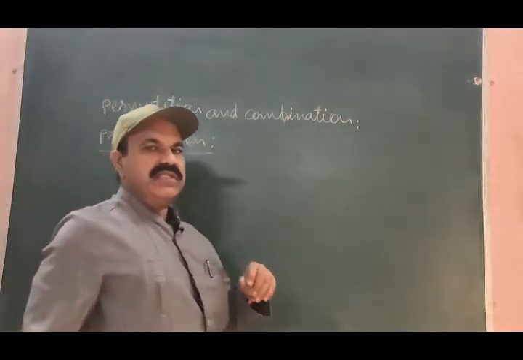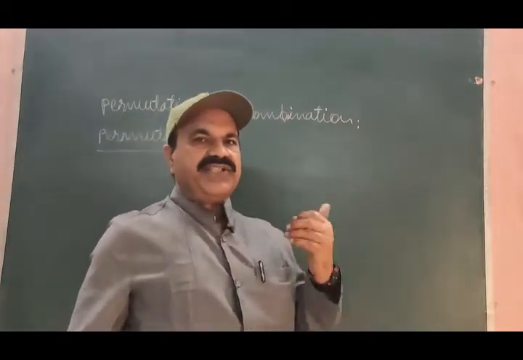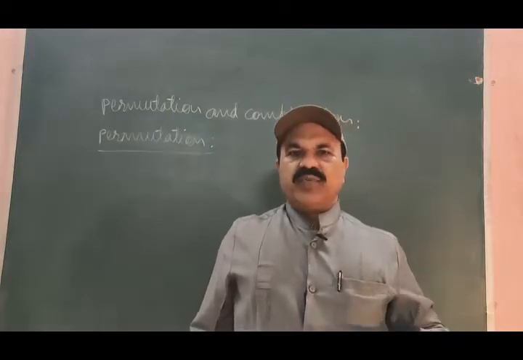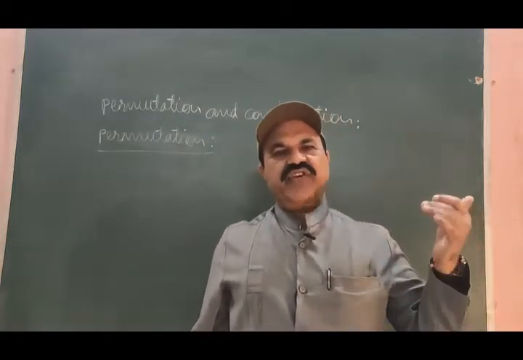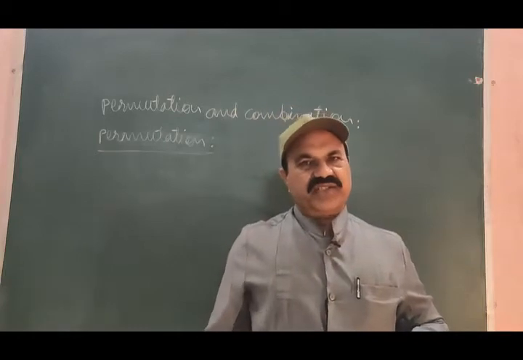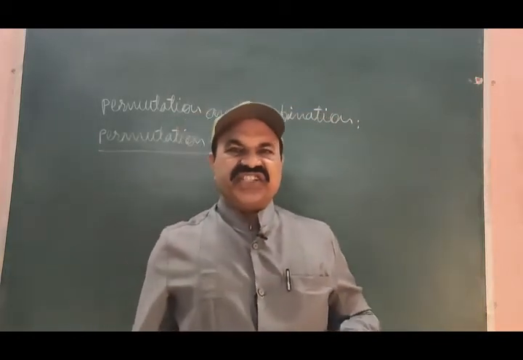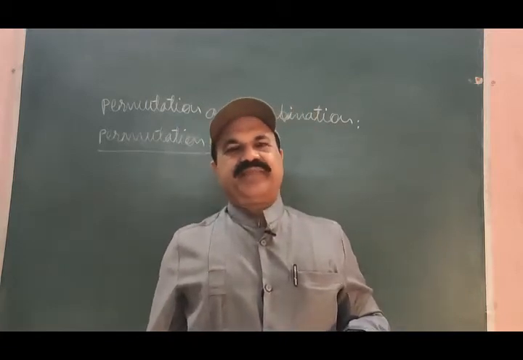Permutation. As you have been told, permutation is various arrangements of the distinguishable or distinct objects.